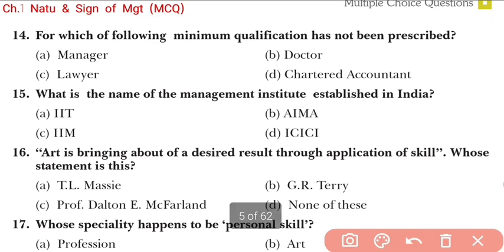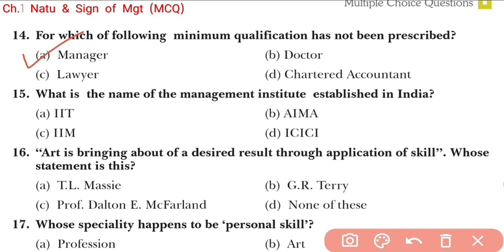So students, for which of the following has a minimum qualification not been prescribed? For a doctor it is already prescribed, for a lawyer also, for a chartered accountant also, but for a manager, students, minimum qualification has not been prescribed so far.